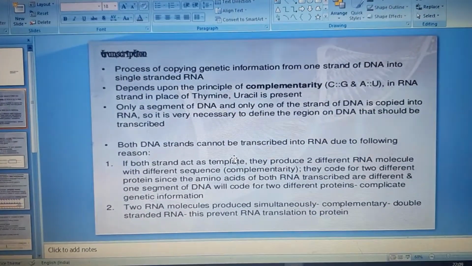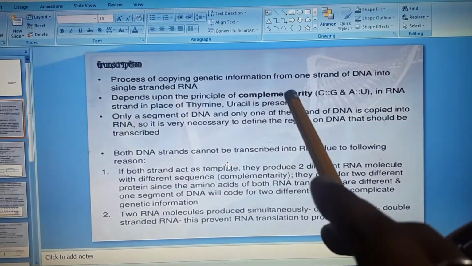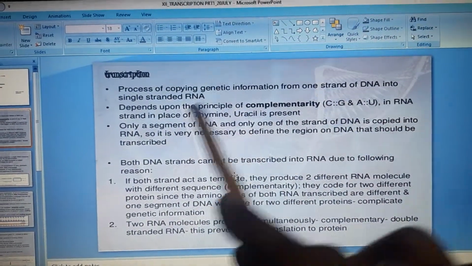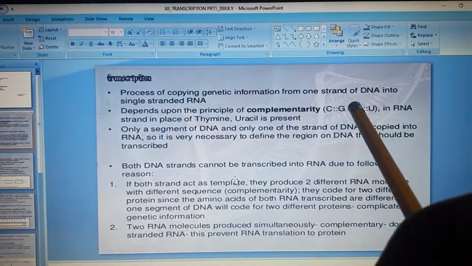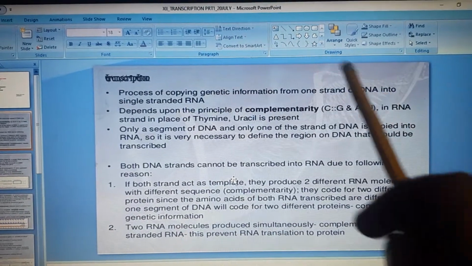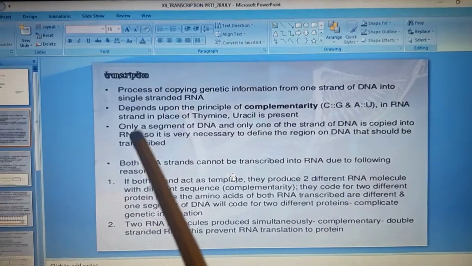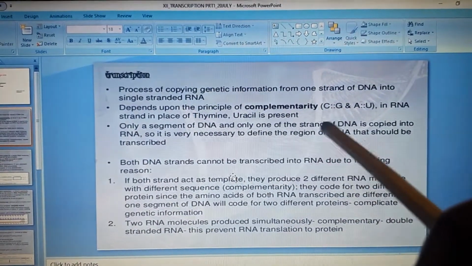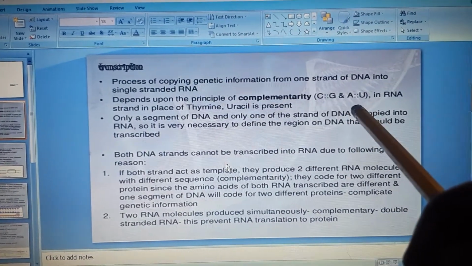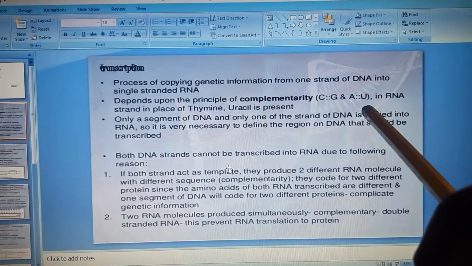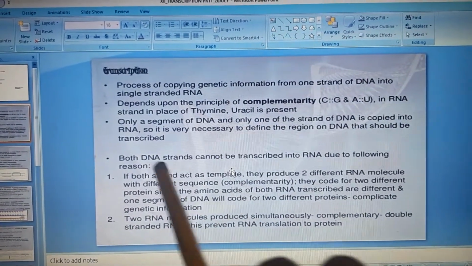So, what is transcription? Transcription is the method of copying genetic information from one strand of DNA into single stranded RNA. DNA is a complex form, so it is converted into a simpler form, which is RNA. Depending upon the principle of complementarity, as we know, C binds with G with a triple bond and A binds with U. Instead of thymine, we have uracil in the RNA strand.